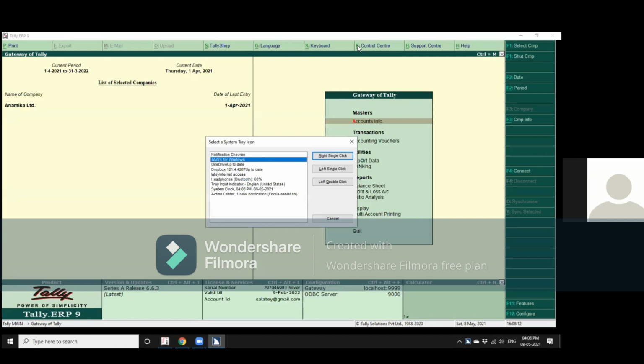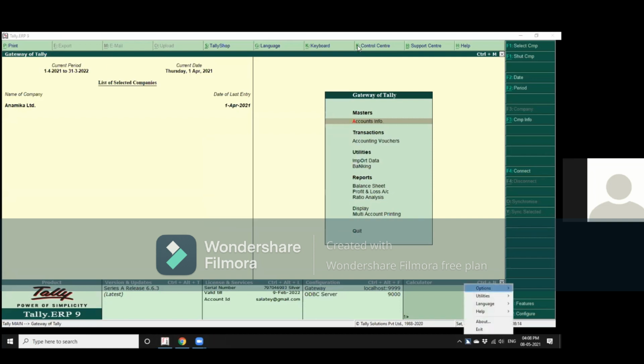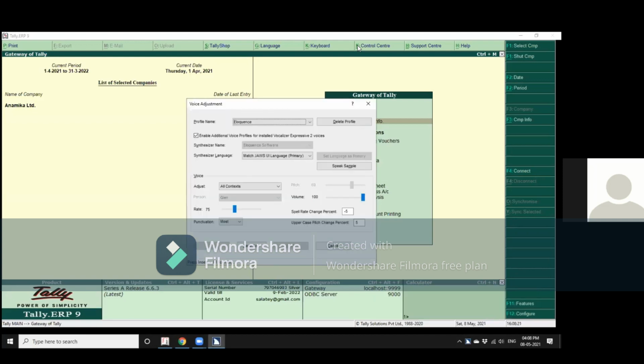Select the system tray icon, JAWS for Windows, enter. JAWS context menu, basic, voice adjustment, enter. Voice adjustment, synthesizer, speak sample button, voice adjust combo box, all contexts, alt plus D. Voice rate 75, left right slider, 31%, 29, 28, 27, 26, 25, 24, 23, 20.